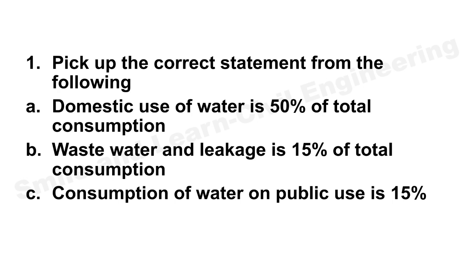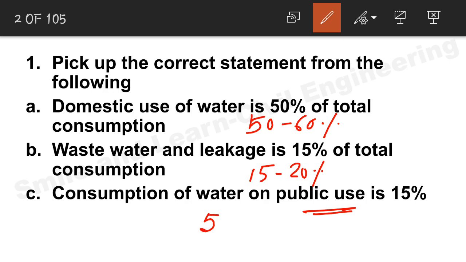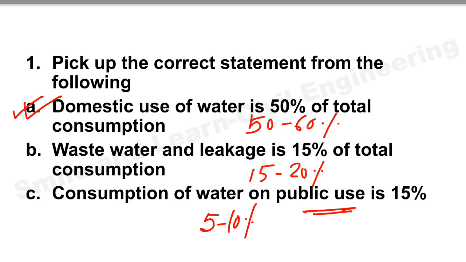Pick up the correct statement from the following. Domestic use of water is 50% of total consumption. Wastewater and leakage is 15% of total consumption. Consumption of water on public use is 15%. We know that domestic use is almost 50 to 60% of the total consumption. Similarly, leakage is 15 to 20%, and consumption of water on public use is 5 to 10%. So according to me, option A is the correct answer. It is 50% of the total consumption, the highest percentage. Let's move on to the next question.